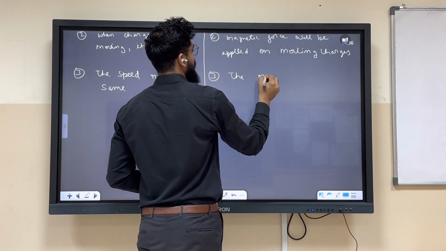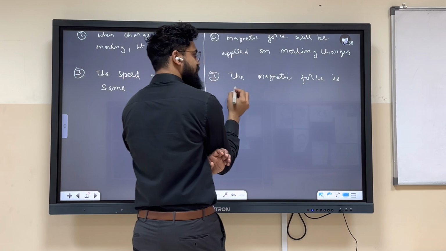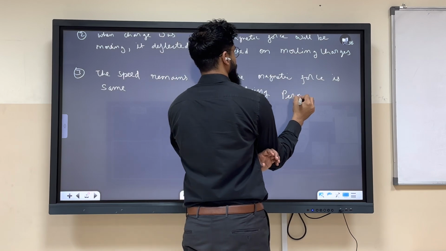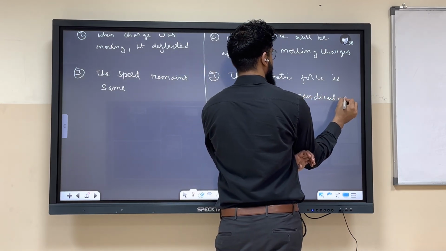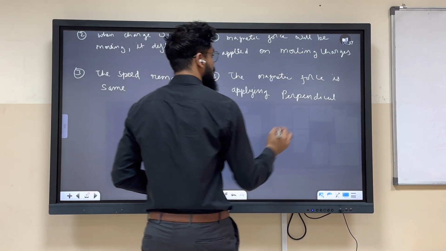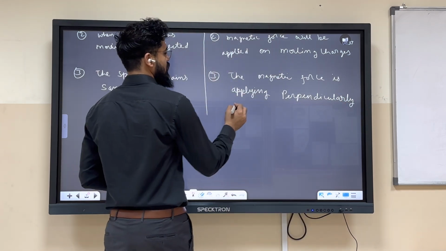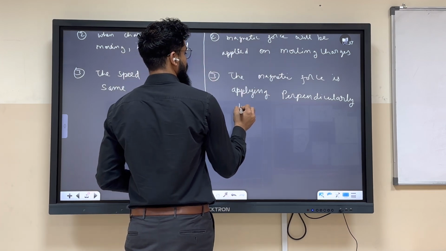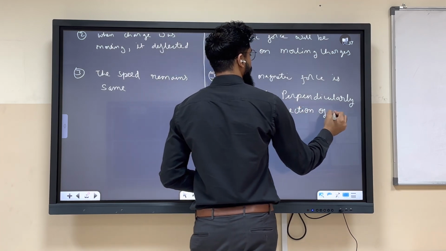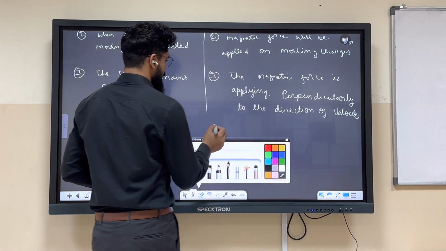The magnetic force is applying perpendicularly to the direction of velocity. ठीक है, चलिए.